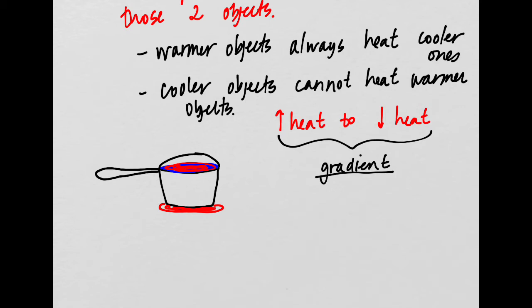But there are lots of different gradients in science, and this is probably the most simple and the first one that you usually learn. So this gradient is an area of some high amount to a low amount. We're never going to have this flow from low heat or cold to hot, right?